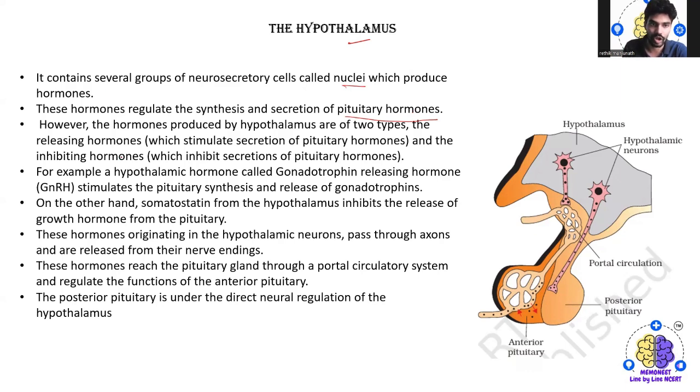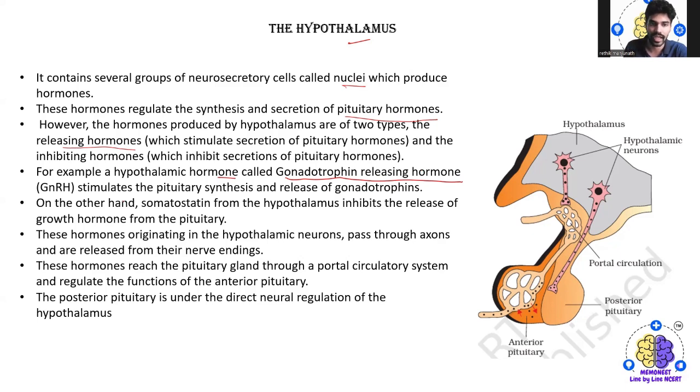One is releasing hormones, which stimulate the secretion of the pituitary hormones, and the other is inhibiting hormones, which inhibit the secretion of the pituitary hormones. For example, gonadotropin releasing hormone, GnRH, stimulates the pituitary synthesis and release of the gonadotropins.